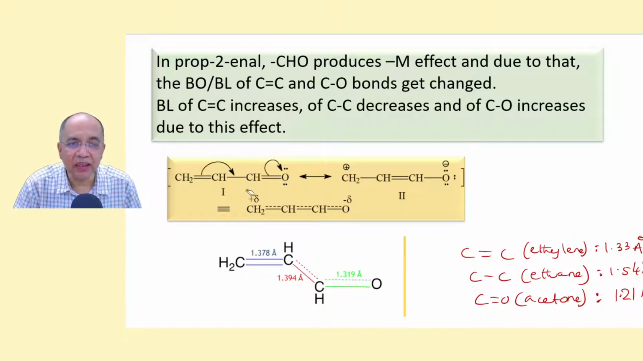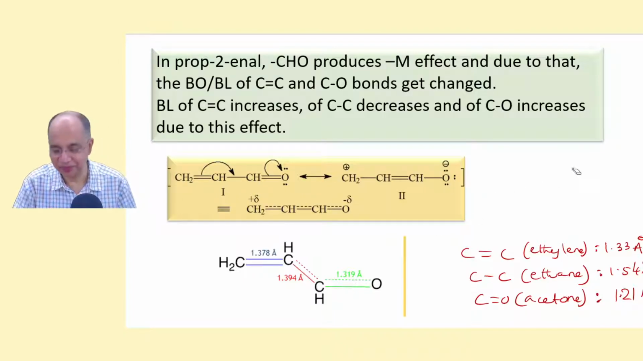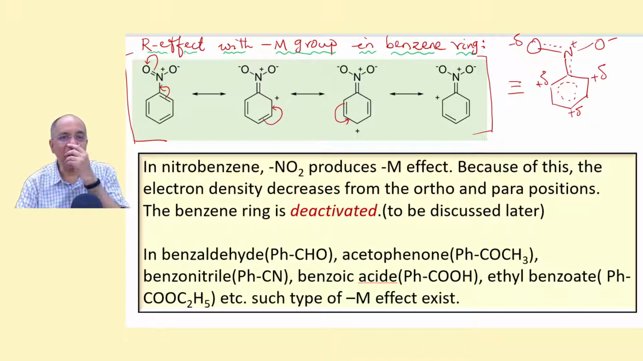We can say that this aldehyde group is producing minus M effect onto this vinyl group, right? Now coming to R effect with minus M groups in benzene ring. If instead of a plus M group, we substitute a minus M group, I told you how to identify minus M group. There must be a double bond or triple bond and no lone pair on the first atom. Nitro, aldehyde, keto, carboxylic acid, all these are minus M groups.